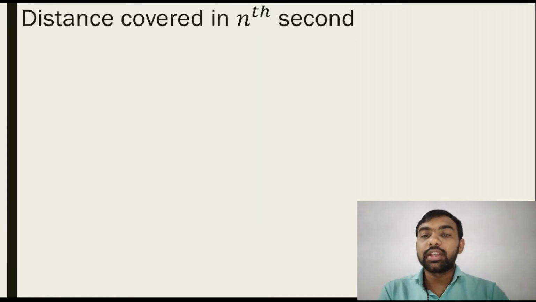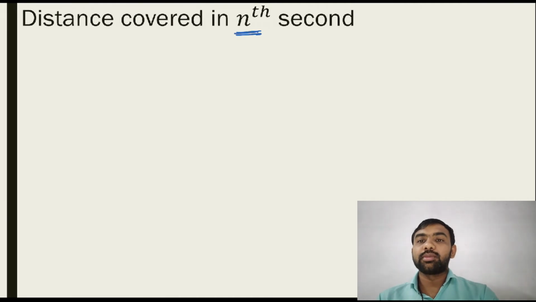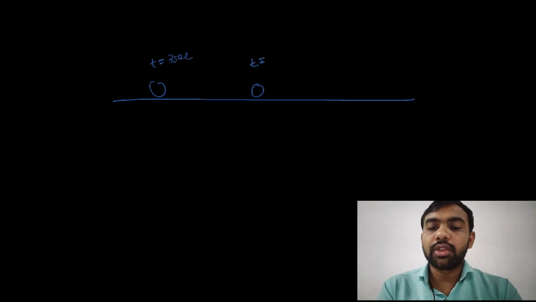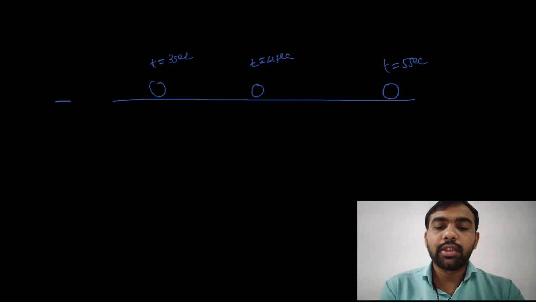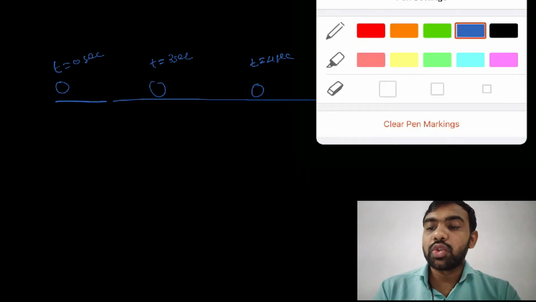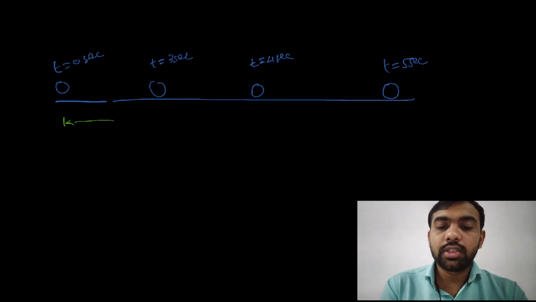Next one, distance covered in nth second. This is quite an important topic. Sometimes this type of question is asked. What is the meaning of nth second? Not n second. Suppose the object is somewhere here at t equal to 3 seconds, somewhere here at t equal to 4 seconds, and somewhere here at t equal to 5 seconds, and its motion starts at t equal to 0 second, like this. If you consider this situation, this is the data.